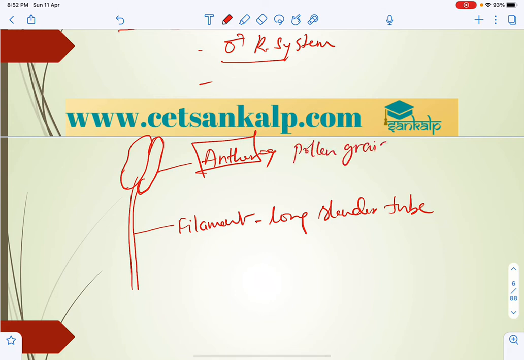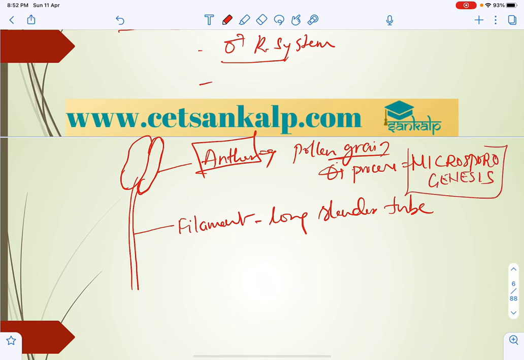Pollen grains are produced through the process of microsporogenesis. Microsporogenesis takes place in the anther. Hence anther is also called microsporangium, where microsporogenesis takes place to produce pollen grains.